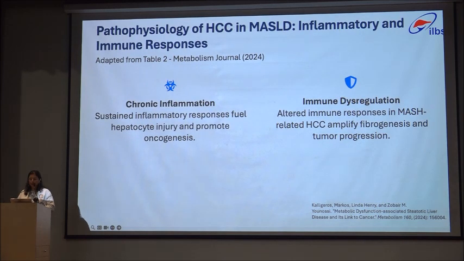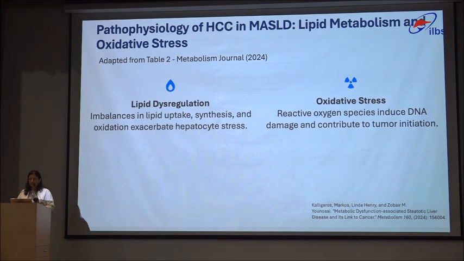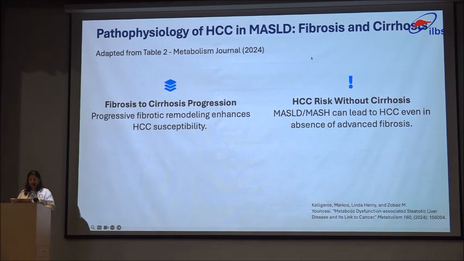Third is inflammatory and immune responses. Sustained inflammatory responses, as we saw in the pathophysiology, fuel hepatocyte injury and promote oncogenesis. And altered immune responses in MASH-related HCC amplify fibrogenesis and tumor progression. Next is lipid metabolism and oxidative stress. The imbalance in lipid uptake, synthesis, and oxidation exacerbates hepatocyte stress, and reactive oxygen species-induced DNA damage contributes to tumor initiation in MAFLD patients. Then fibrosis and cirrhosis.